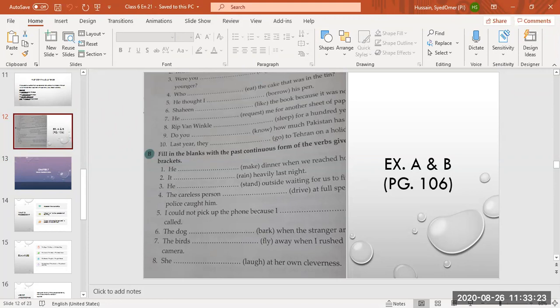Simple past tense, the work which you have done a little time ago, and it uses the second form of verb. Okay. Good, Rayan. Simple past tense tells about an action completed in the past, and we use the second form of verb, that is the past form of verb.